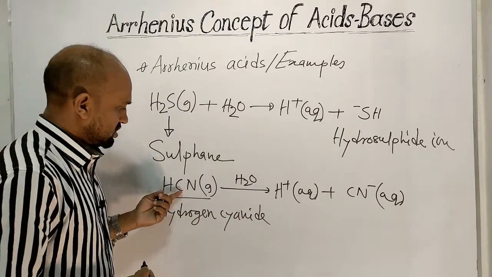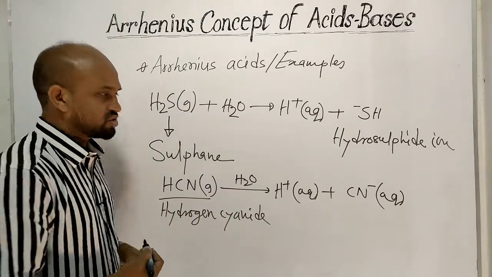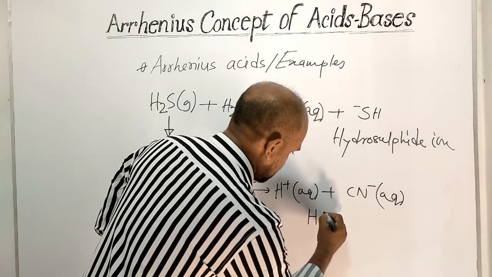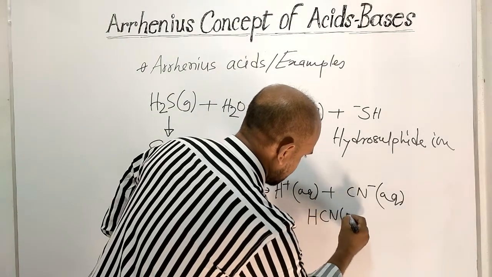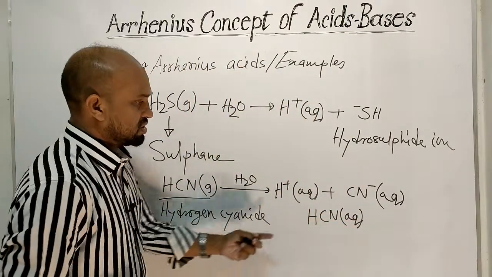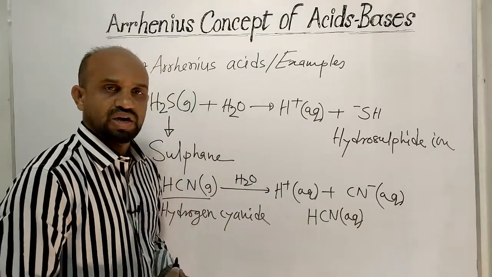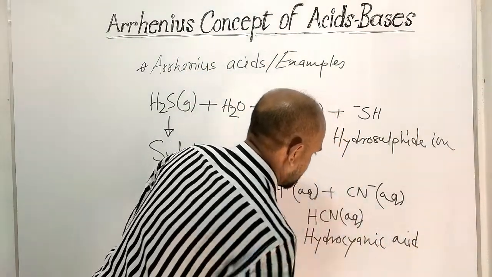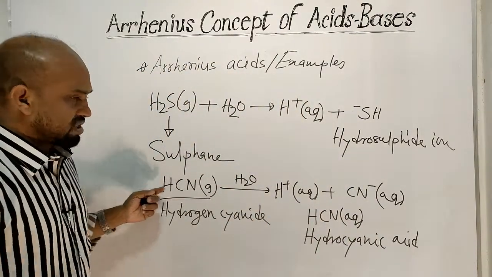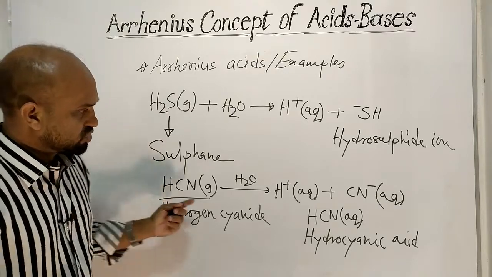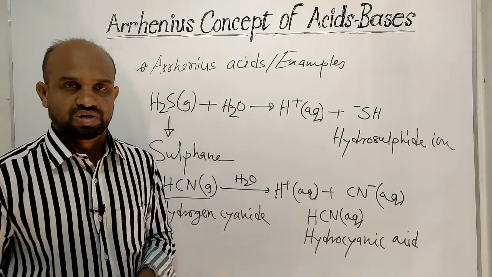But when this hydrogen cyanide gas is dissolved in water, then a solution is obtained. This is symbolized by hydrogen cyanide aqueous. Now its name is hydrocyanic acid. So hydrogen cyanide is a kind of Arrhenius acid because it can produce proton in water.